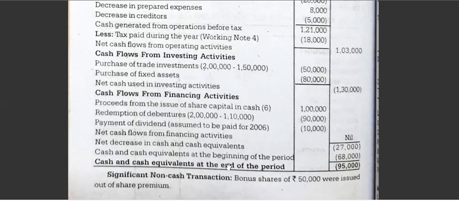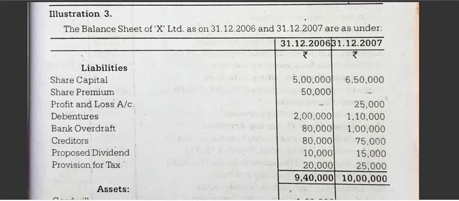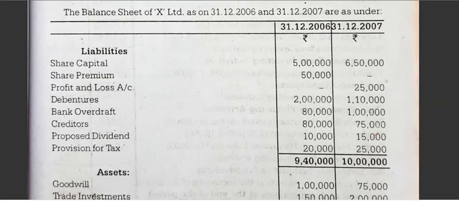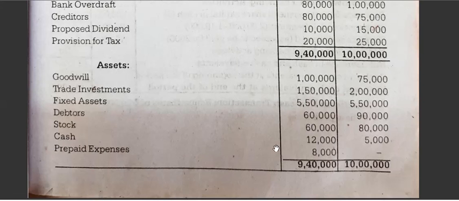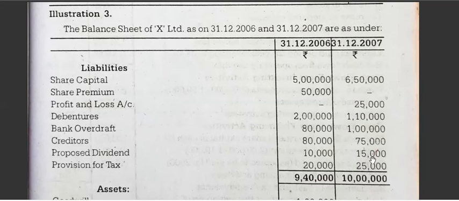Add cash and cash equivalents. Now bank overdraft is a cash equivalent. Bank overdraft means you have withdrawn more from the bank, so that is a minus value. Now see, bank overdraft, how much do you see? 80,000 for 2006. What is the cash balance? Cash balance is 12,000. Now you have to pay the bank 80,000.